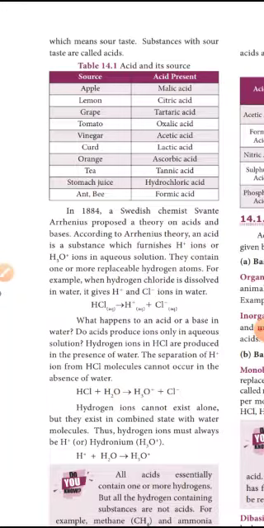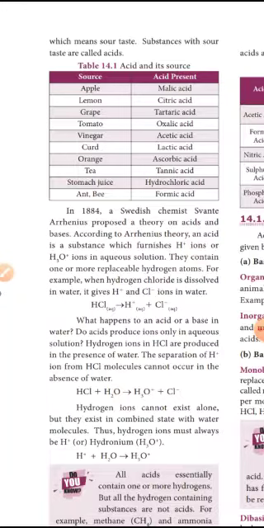Aqueous solution means in a liquid state, and furnishes means produces.